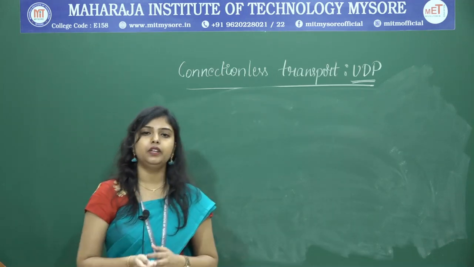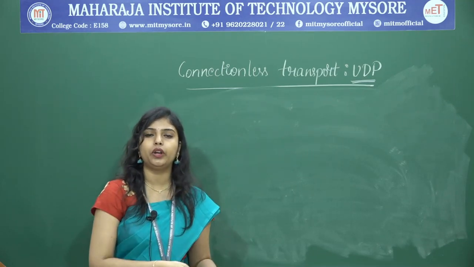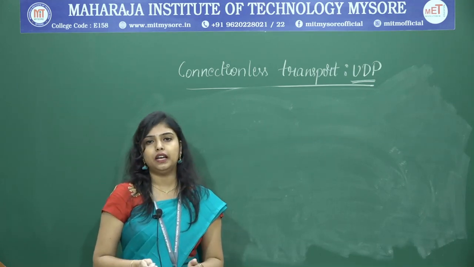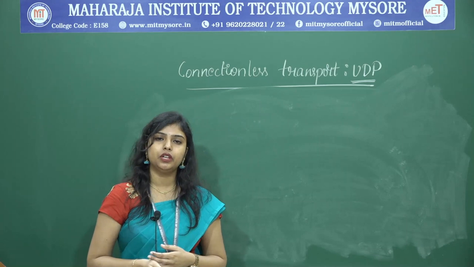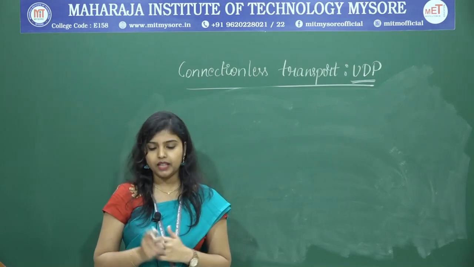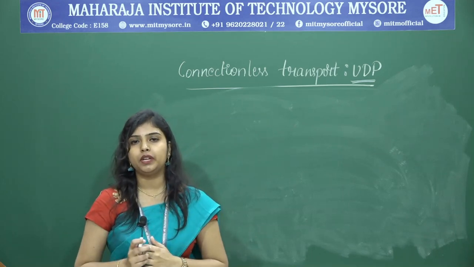As I said, UDP is unreliable. That means there is no guarantee that it is going to deliver the data properly to the recipient. Even though it is unreliable, why are we using UDP? We can use TCP for every application, isn't it? But the answer is no. UDP is also useful for certain applications.